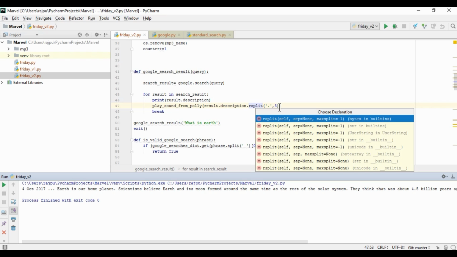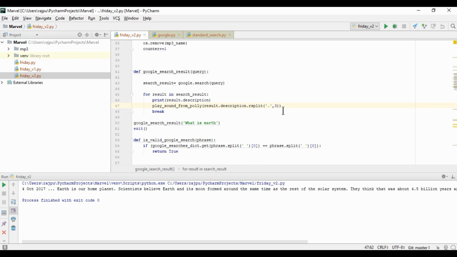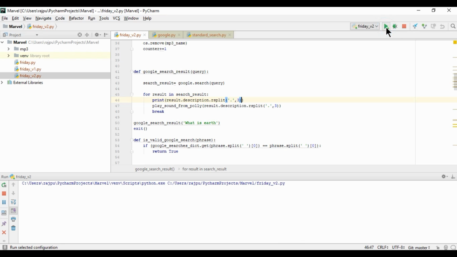And the 3, this is the index of the list from which we will have this string. So let me just copy and paste it here, not the complete syntax, this one, and run it.